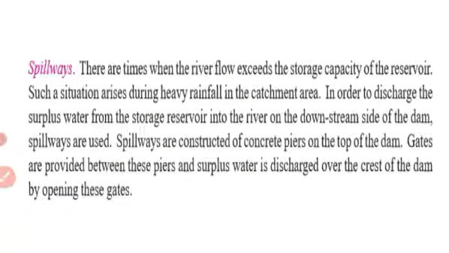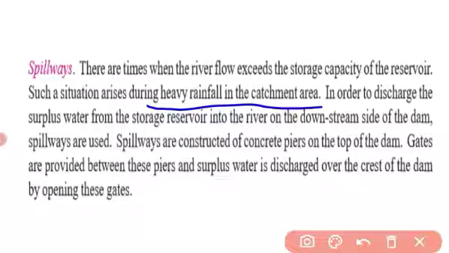Spillways. There are times when the river flow exceeds, which happens during heavy rainfall. Here I will take the pen. During heavy rainfall in the catchment area, more water will be stored, so the surplus water has to be discharged. In order to discharge the surplus water from the storage reservoir into the river on the downstream side of the dam, spillways are used.